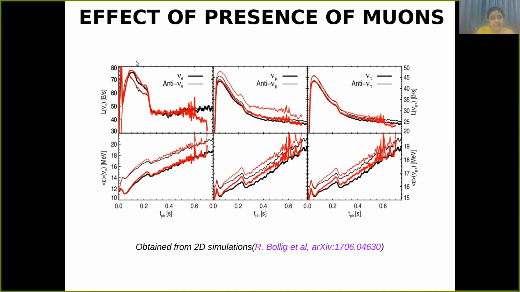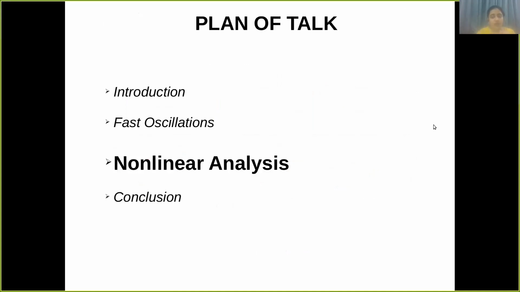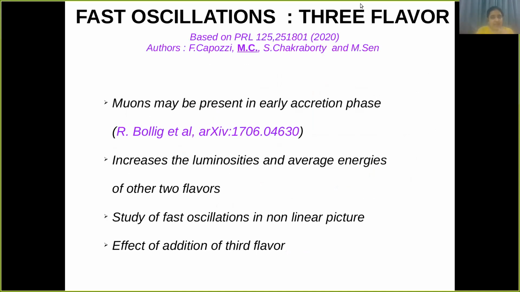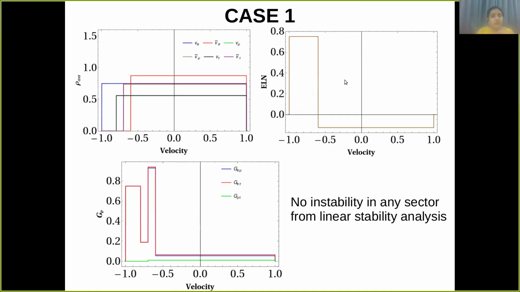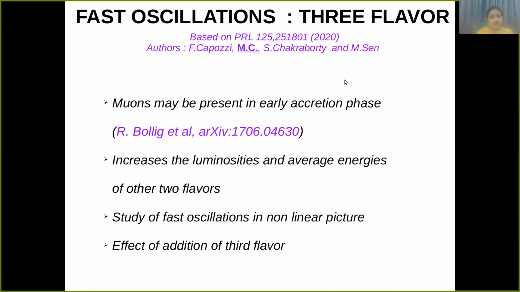Here they show the luminosity and the average energy. This red curve is when the muons are present, and black is when muons are not present. So we can see that the luminosities as well as the average energies are greater when the muons are taken into account. So motivated from this, in this paper, we have shown the effect of the third flavor on the fast flavor oscillation.